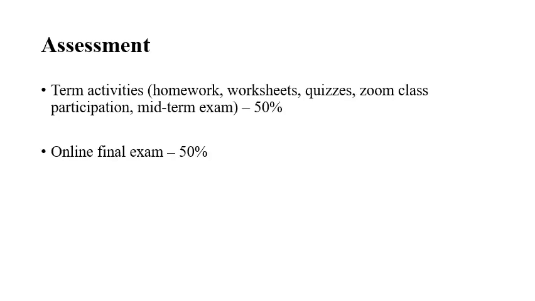So now let's talk about assessment, or how you're going to be evaluated for this course. So we'll have 50% of your grade going for term activities, and these term activities include homework, worksheets, quizzes, participation in Zoom classes, and midterm exam. Now the other 50% will be on your online final exam.